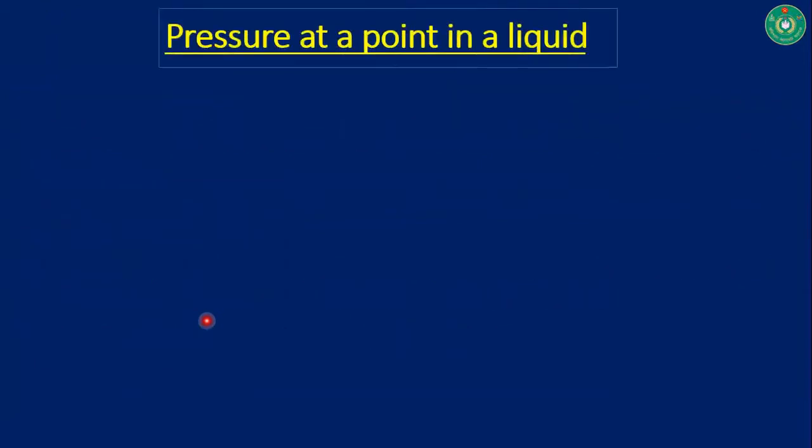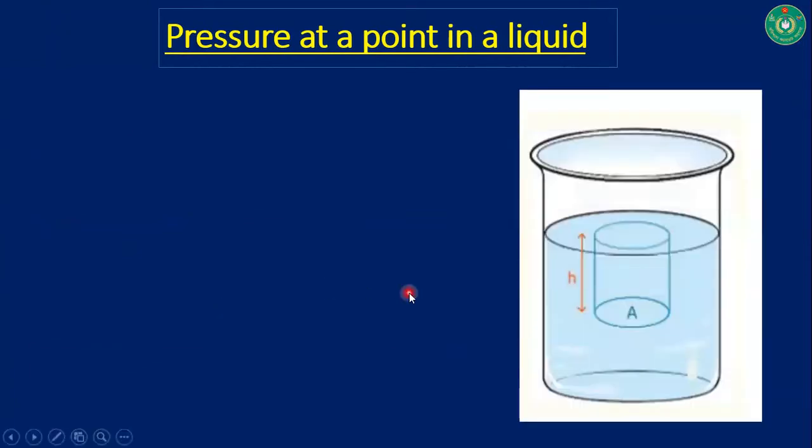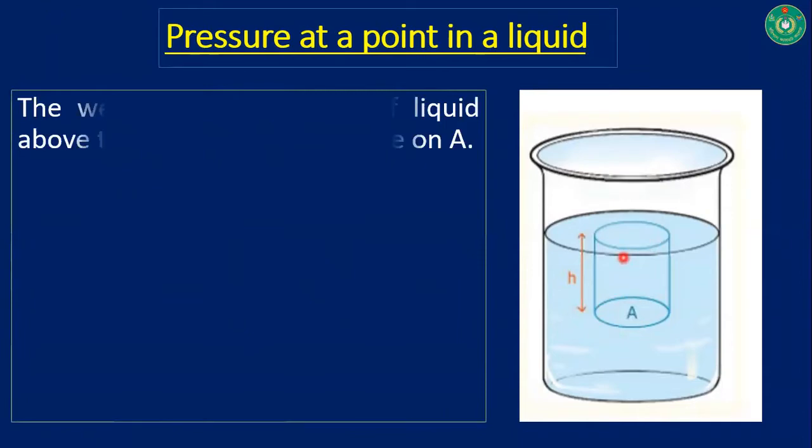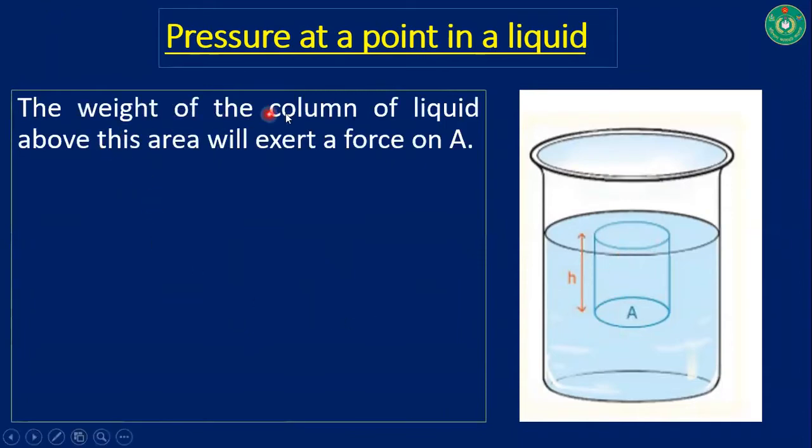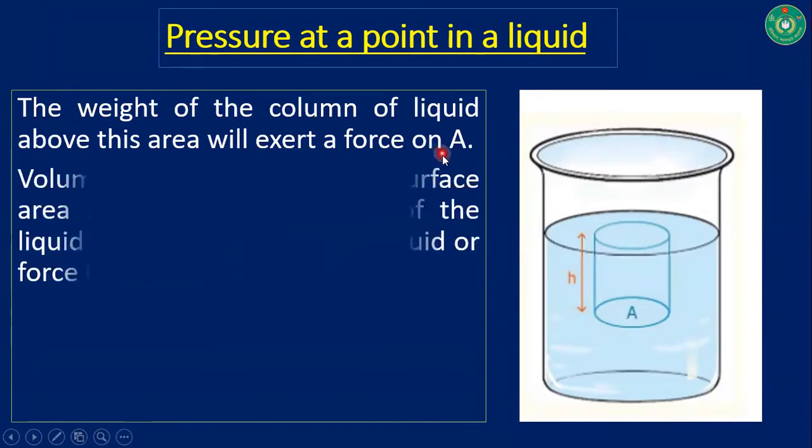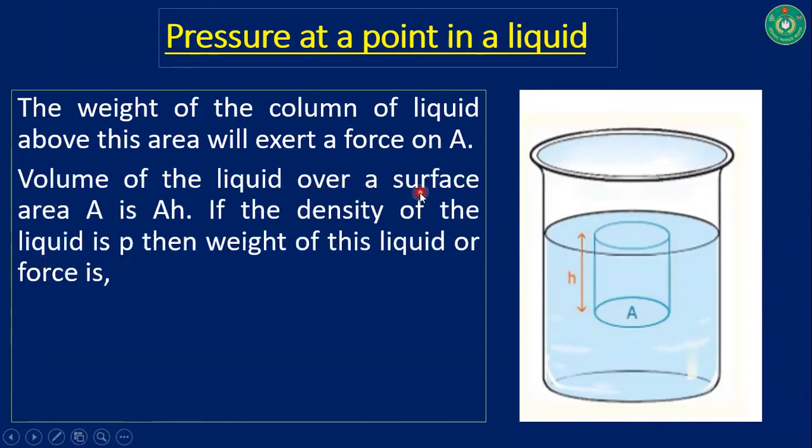So cooperate with me, and we are going to discuss pressure at a point in a liquid. It is a very important equation, so have a closer look. Okay, let's see this part. This part is half filled with water, and there is a substance having cross-sectional area A and height H. Now, the weight of the column of liquid above this area will exert a force on A. The volume of the liquid over a surface area A is AH.